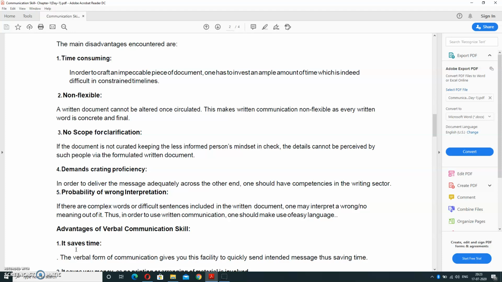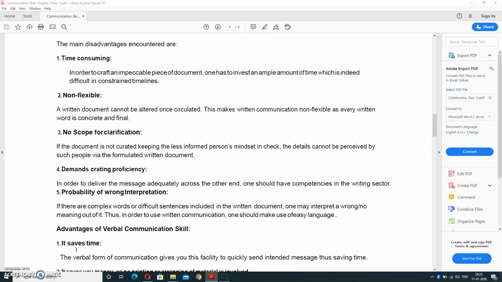And it demands writing proficiency. In order to deliver the message adequately across to the other end, one should have competence in the writing sector. It means if anybody transfers an important message, he or she can keep the record, and it demands writing proficiency. It means you are a proficient businessman if you are having a record of each communication medium.